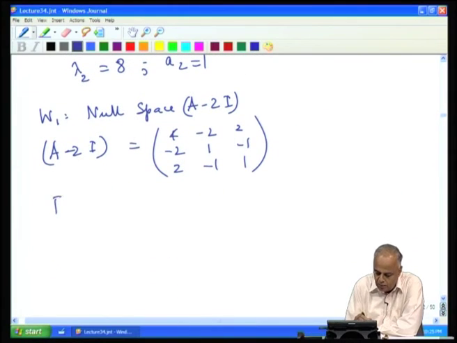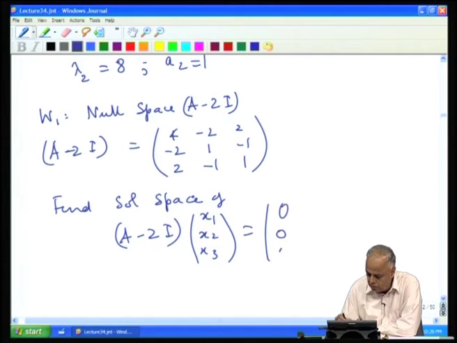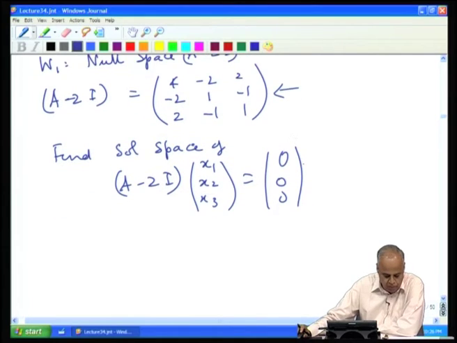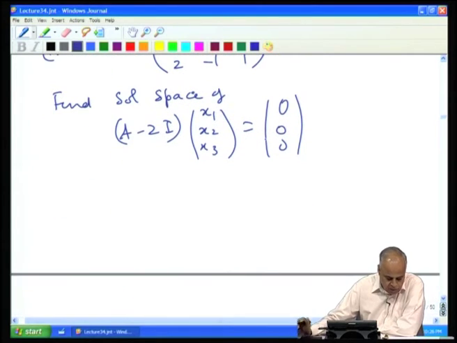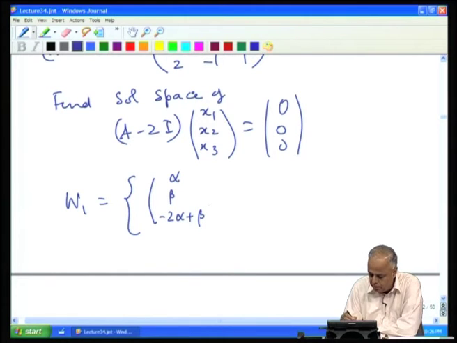Now, we find the solution space of A minus 2 I, the system A minus 2 I times x 1 x 2 x 3 equal to 0 0 0. We have a homogeneous system, we know how to solve it, and when we solve this we get W 1, the set of all solutions, of the form alpha, beta, minus 2 alpha plus beta, where alpha and beta are real.